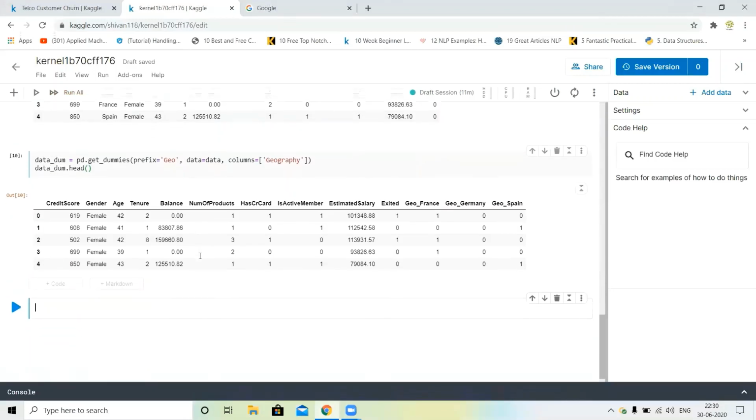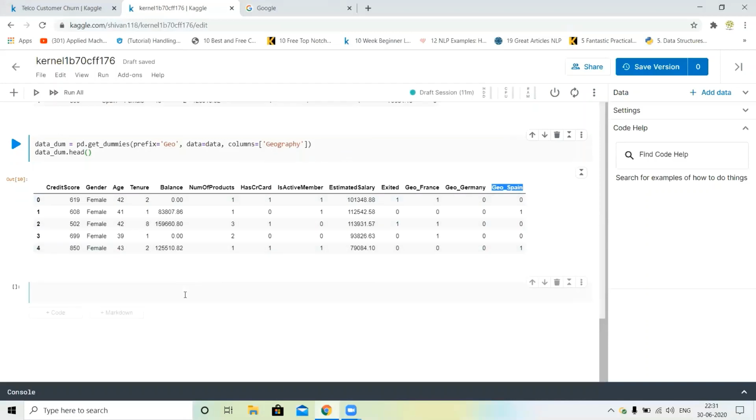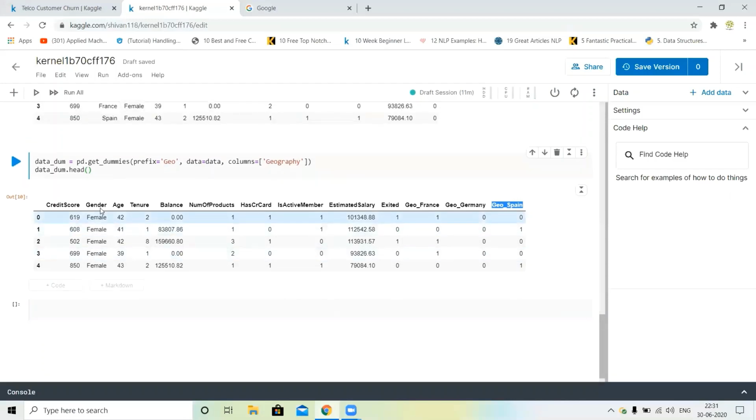You can see the geography column is dropped and it's geography.France, geography.Germany, and geography.Spain. Okay, so 3 columns are added in our data sets. Okay. So next, what can we do? Next, we will convert the gender columns, male and female.